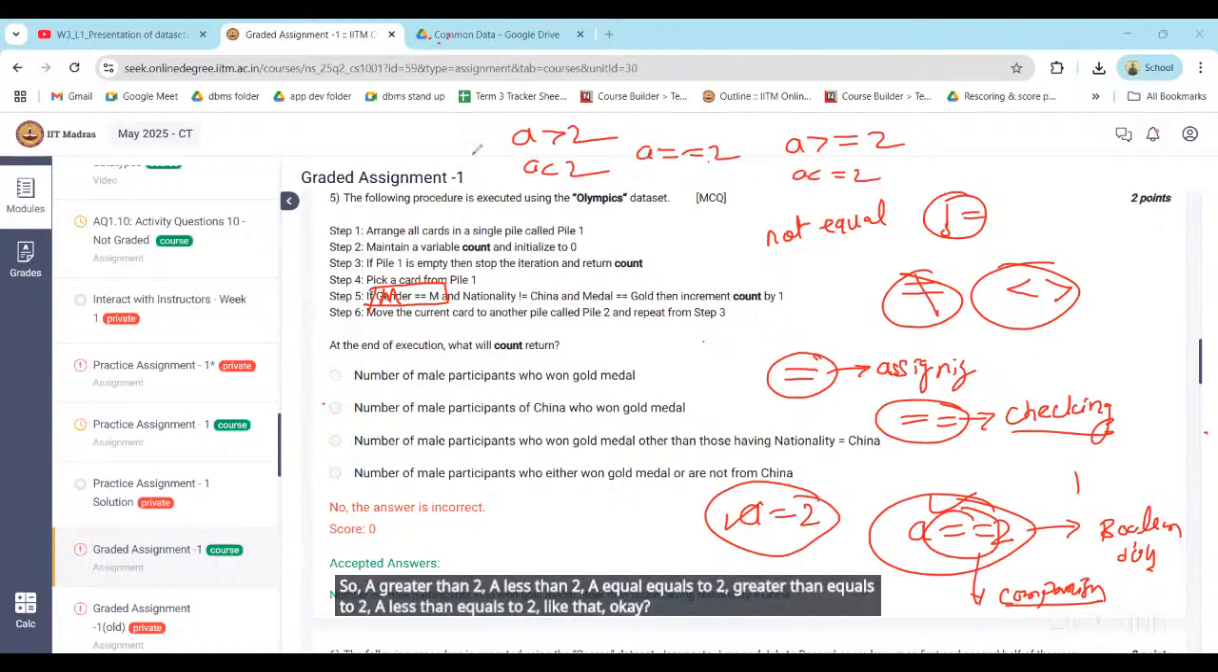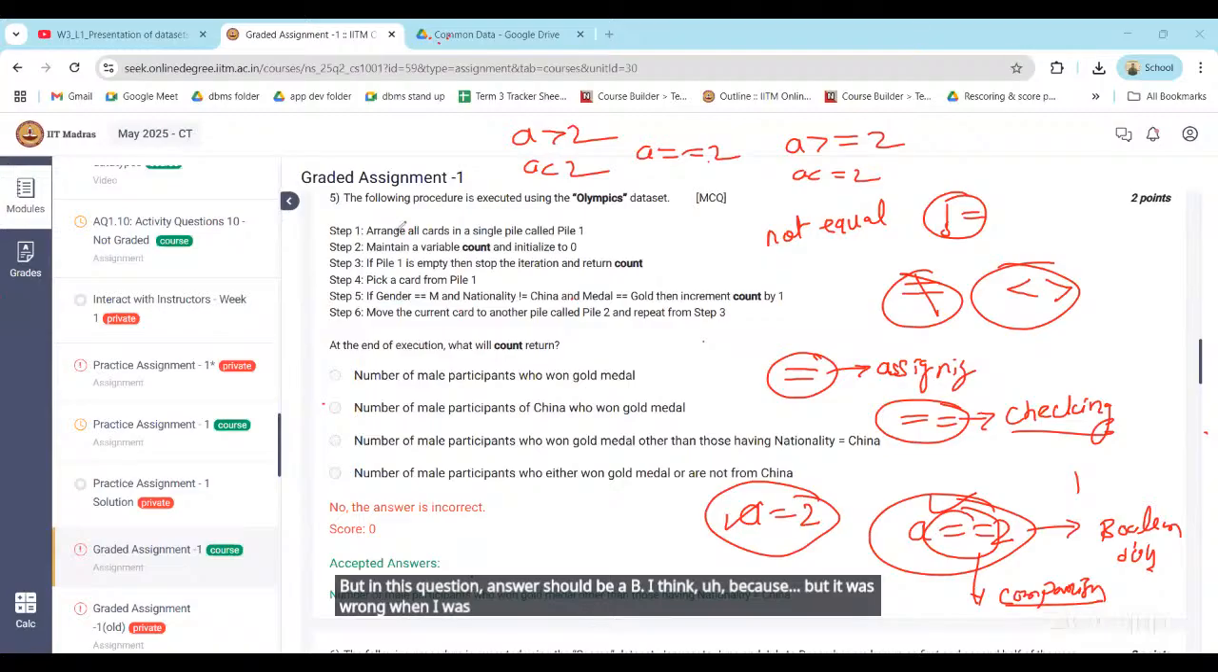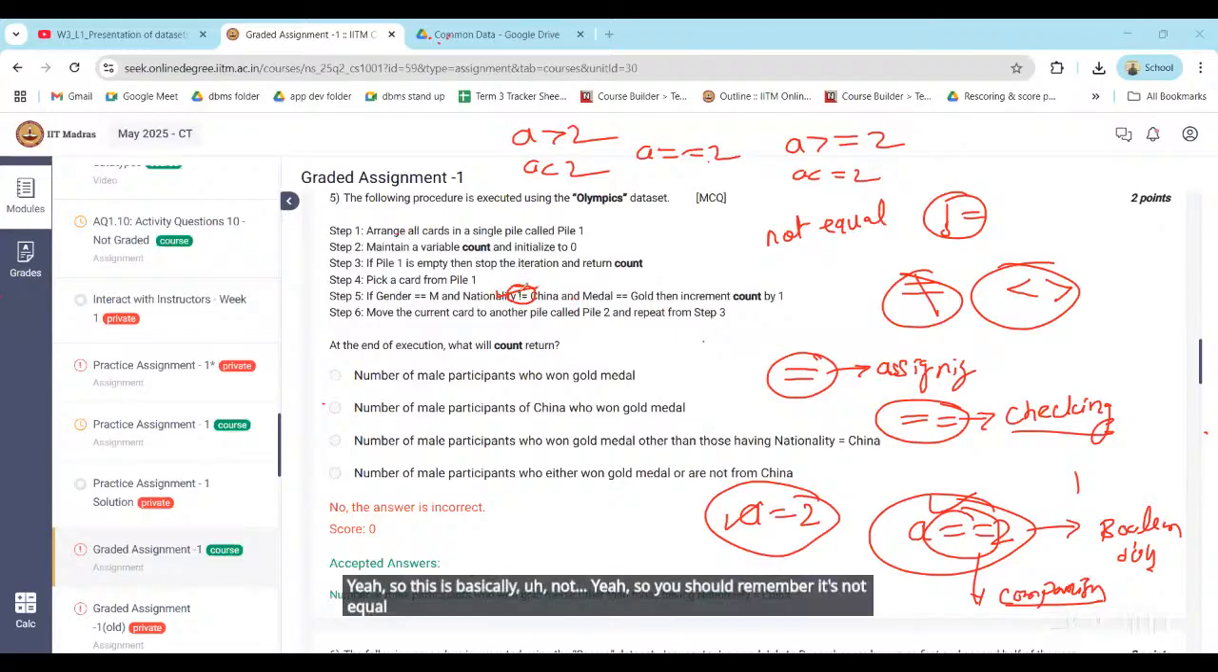Okay. Sir, in this question, the answer should be B, I think, but it was wrong when I attempted it. It was because the notation used for not equal to could not be perceived; we don't know about this notation. Yes, and that is the reason we have marked the second option, which is incorrect. So you should remember this is the not equal to sign. Exclamation mark equal to is not equal. This also and this also, all are not equal to signs.